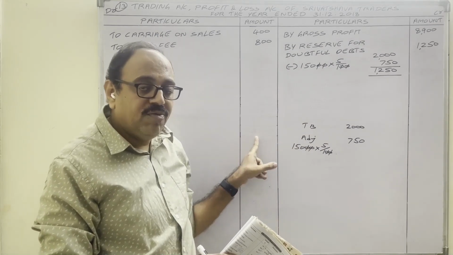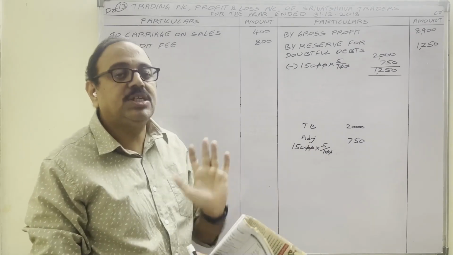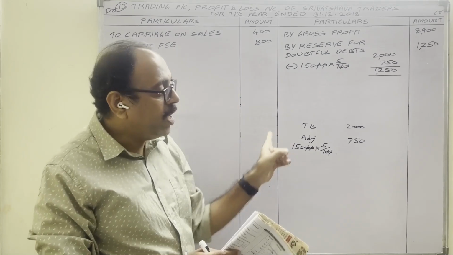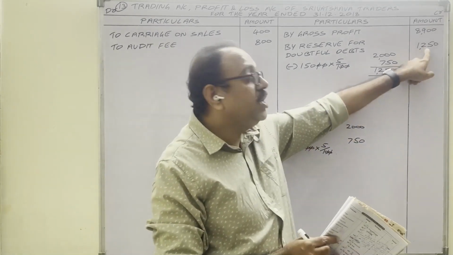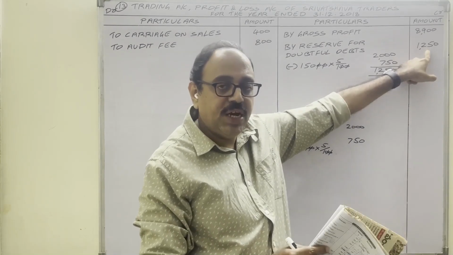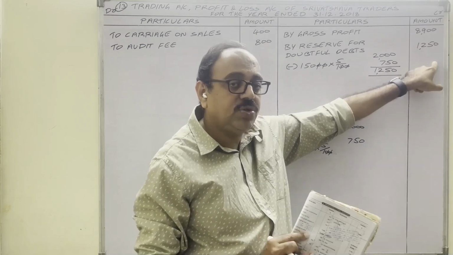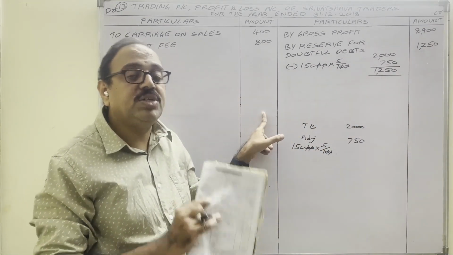So remember, when provision for bad debt is given in the trial balance and in adjustment, in the profit and loss account, don't show the trial balance amount, don't show the adjustment amount. Only the difference amount we have to show. Which side? If the trial balance amount is more, credit side that difference we should write. If the adjustment amount is more, debit side that difference we should write.